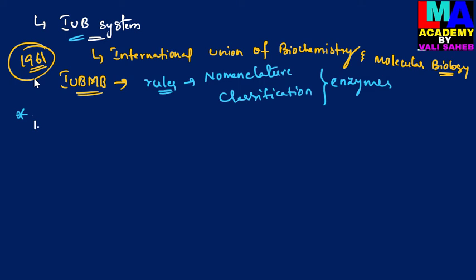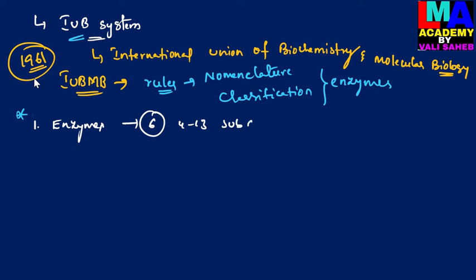enzyme catalyzed reactions are divided into 6 major classes, each class with 4 to 13 subclasses. So all the enzyme catalyzed reactions are divided into 6 major classes, and all these 6 classes are further subclassified into 4 to 13 subclasses.